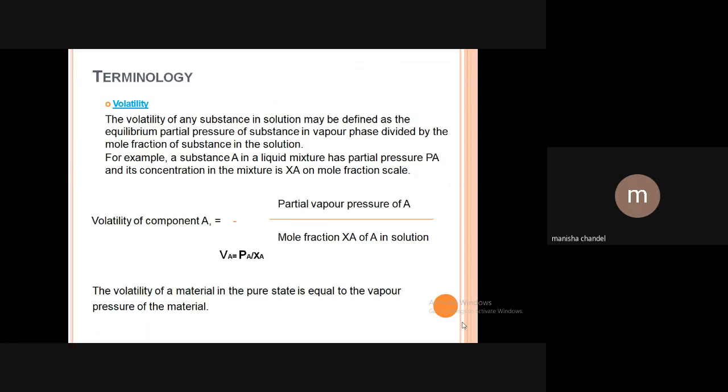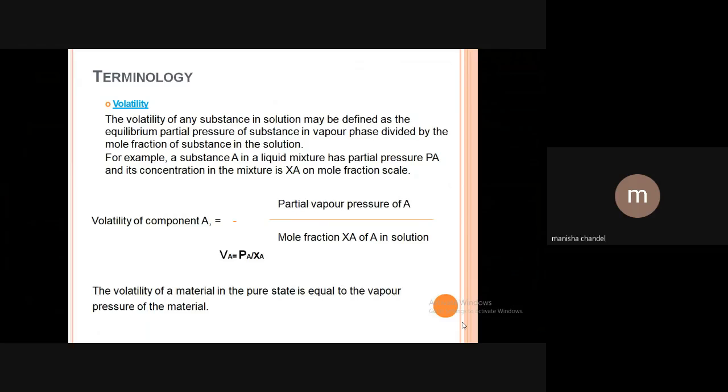So the volatility of component A will be the partial pressure of A upon the mole fraction Xa of A in solution.